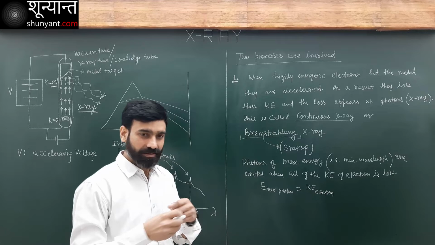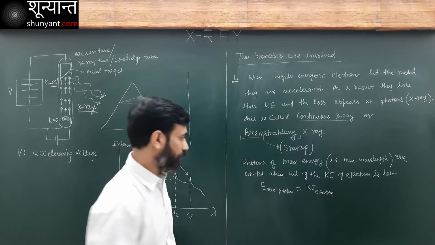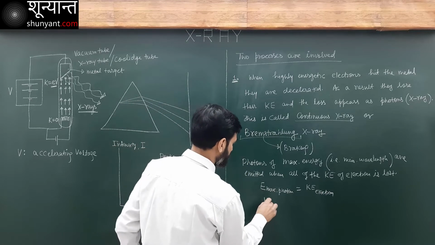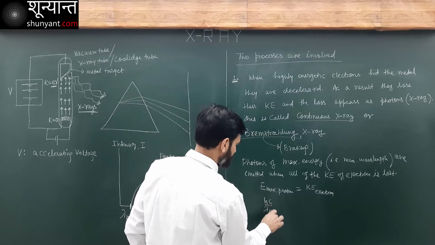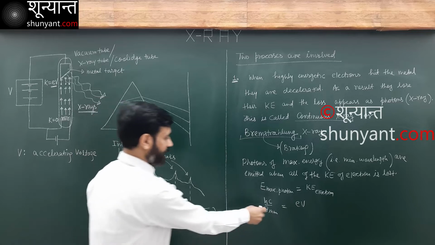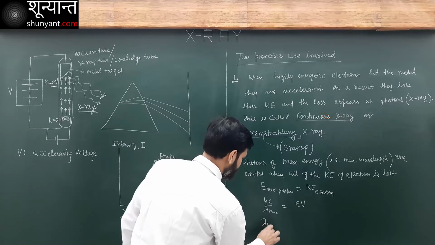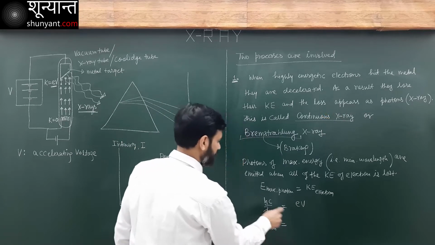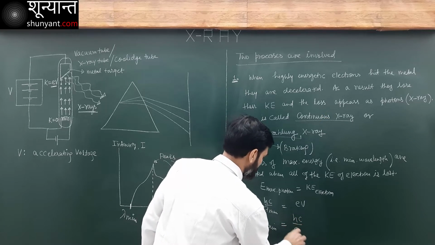When all of the energy is converted into one single photon, this will correspond to hc over lambda minimum, which is equal to eV. Then lambda minimum is equal to hc over eV.